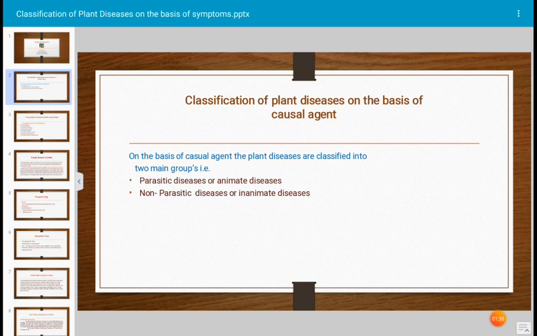They are called parasitic diseases or animate diseases. And another group is non-parasitic diseases, or inanimate diseases.